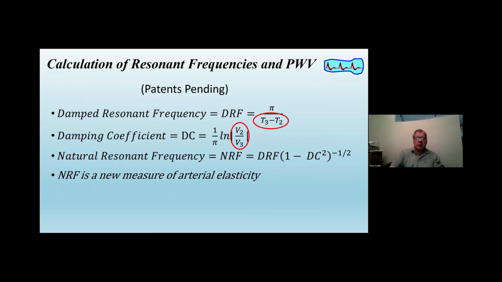And notice that it's a relatively simple measurement. There are two independent unknowns, and they're solved by measuring 2 points on that waveform, the peak at systole and the peak at overshoot.